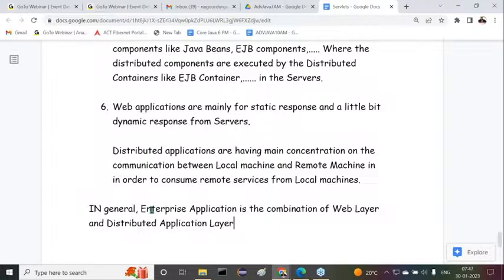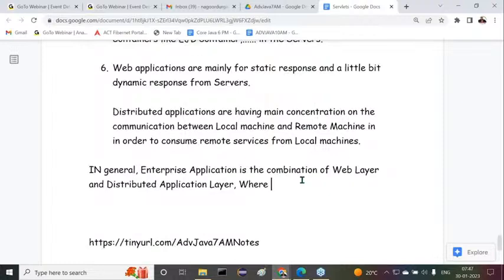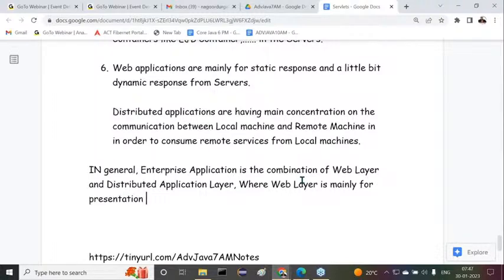Distributed application layer. Again, I'm telling you, try to understand it clearly. The web layer is mainly for presentation in an enterprise application. How effectively we are presenting the content to the user, getting data from the user and presenting data to the user.